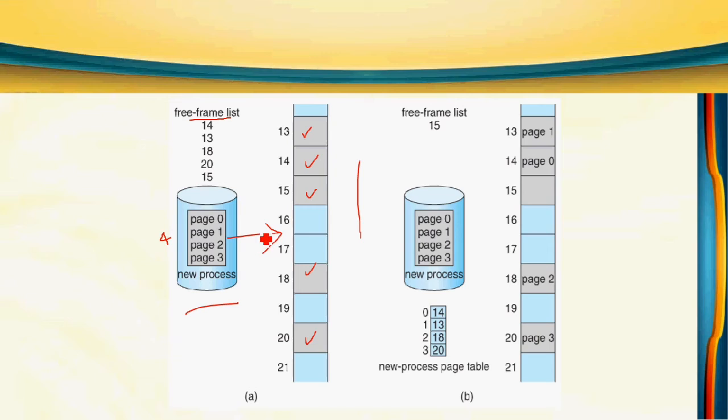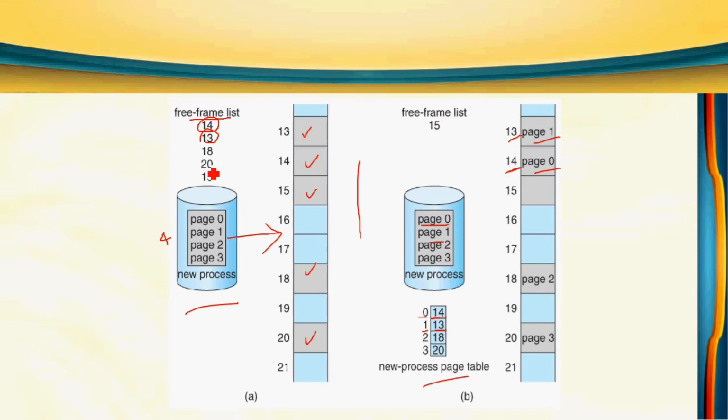Now we have to load them one by one. First take page 0. Page 0 can be loaded in the first free frame, 14. So in the 14th frame page 0 is loaded. Similarly, we have to create and update the page table. So for page 0, it is loaded in frame number 14. Similarly for the second page, page 1, we take the next free frame, which is 13. So in the 13th frame we load page 1. Similarly here we update: page 1 is loaded in the 13th frame.